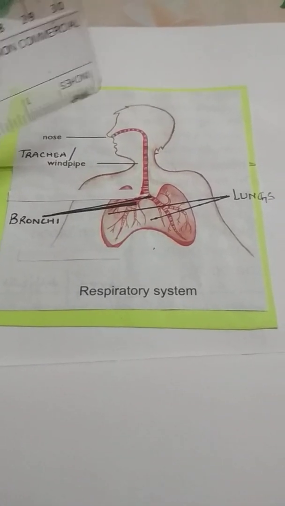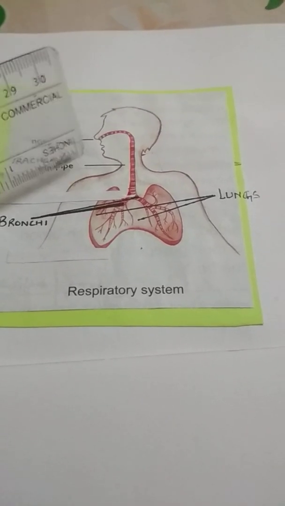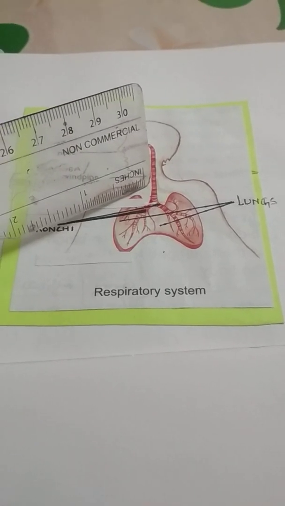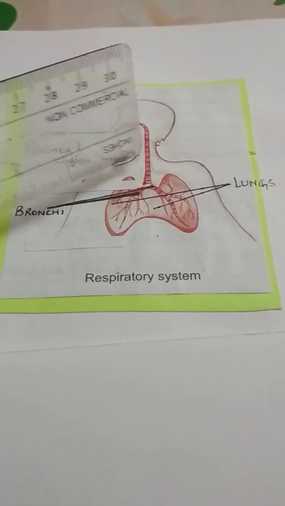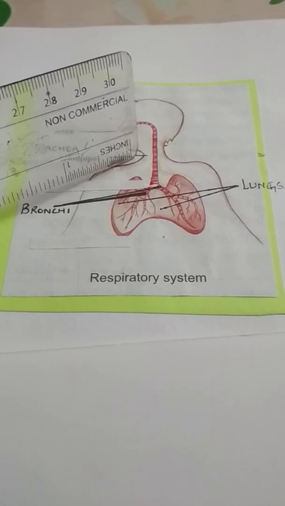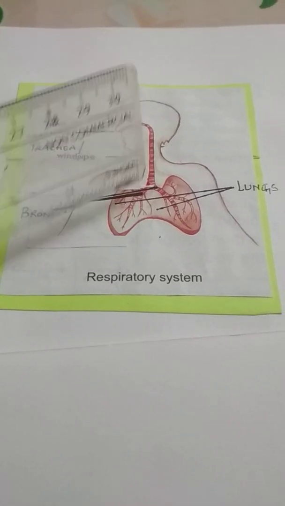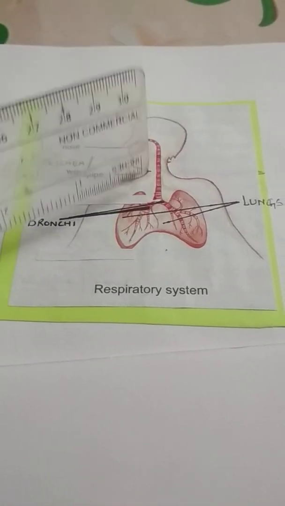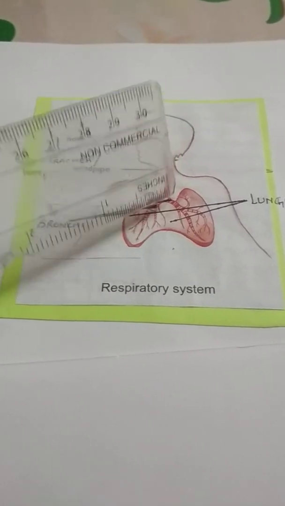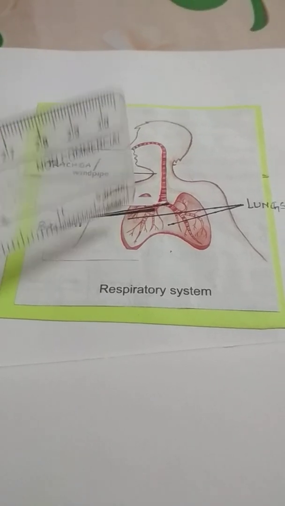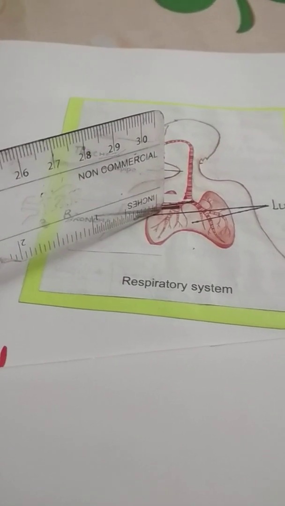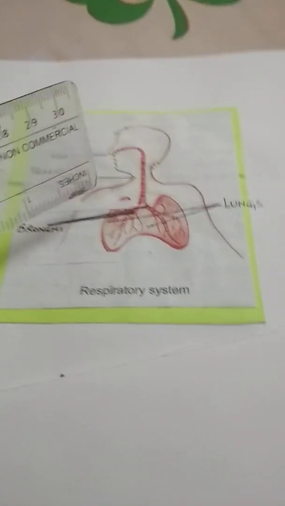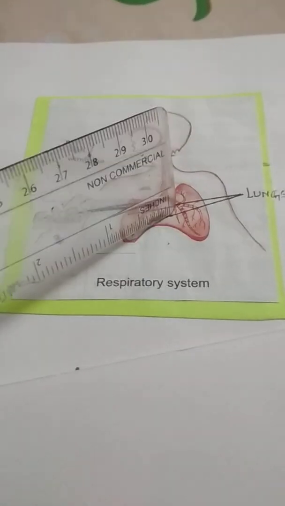Now, from the nose, the air enters the windpipe, which is also called the trachea. So you can call it trachea or windpipe. The trachea is divided into 2 small tubes, which are called bronchi, which go into the 2 lungs and carry air into each lung.